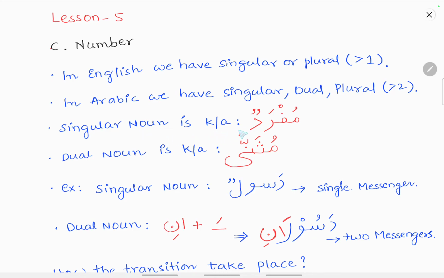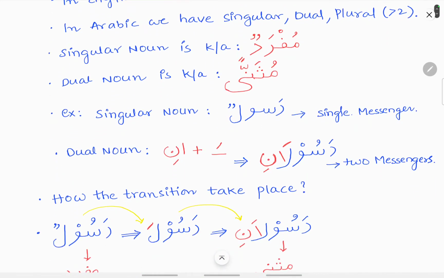Singular nouns in Arabic are known as mufrad. Dual nouns are known as musanna. Example: a singular noun, rasulun. Rasulun means a single messenger.